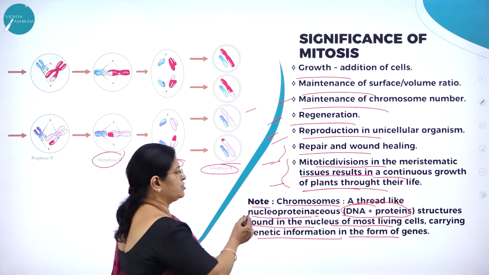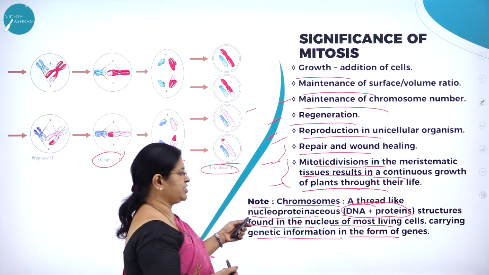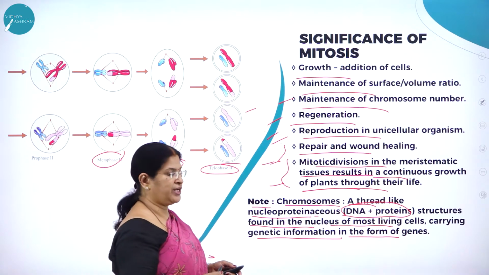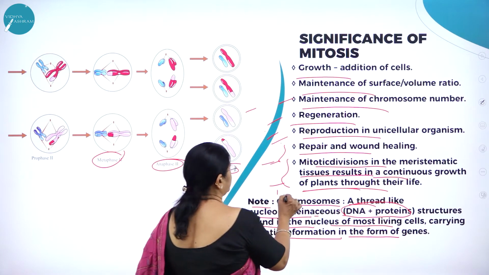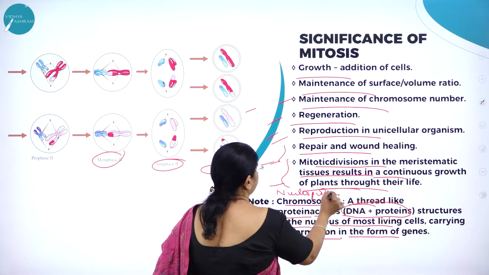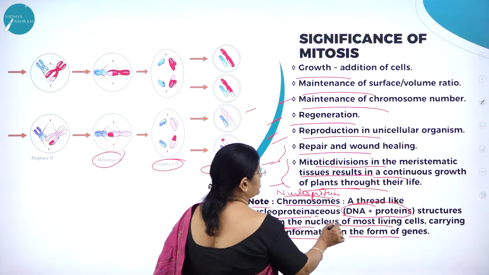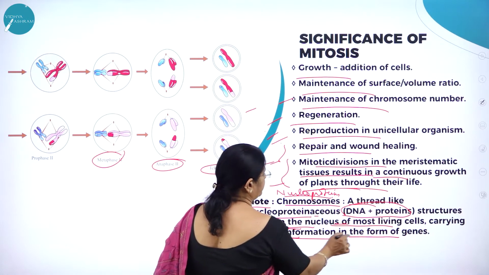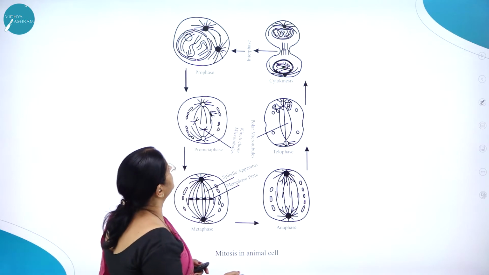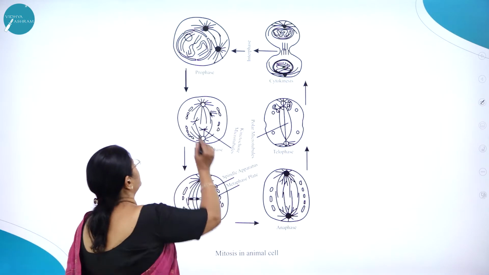So chromosomes, how do we define the word called chromosomes? A thread-like nucleoproteinaceous, that is DNA plus protein. Hence we use the word called chromosomes are nothing but nucleoproteins. They are called as nucleoprotein structures found in the nucleus of most living cells carrying genetic information in the form of genes.